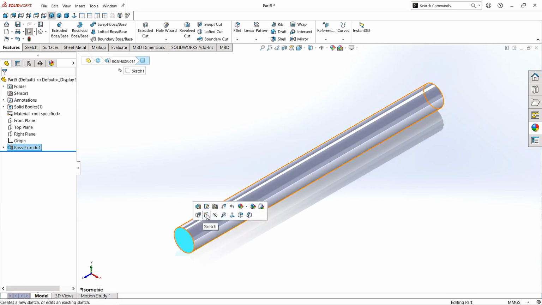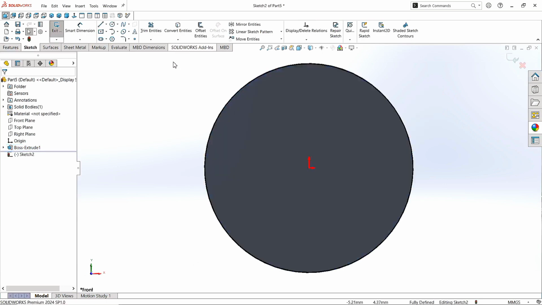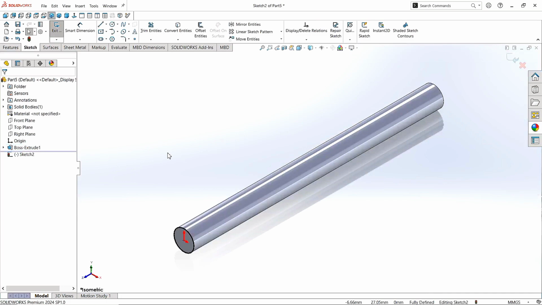Click on this surface. Click Sketch. Click Convert Entities. Make it normal. Click Isometric.